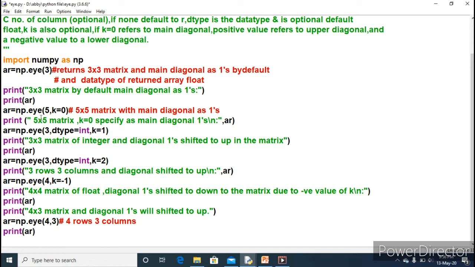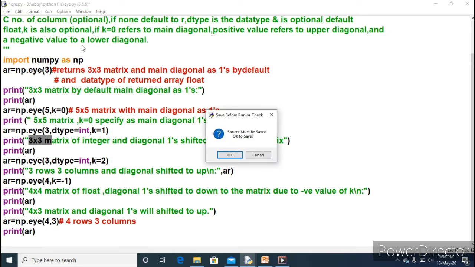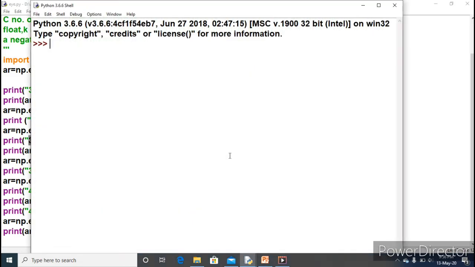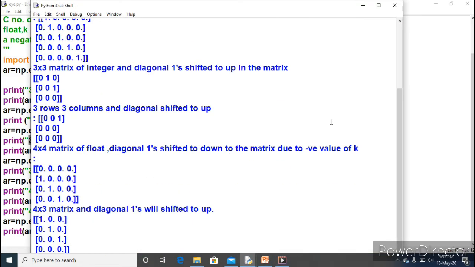For your better understanding, everywhere I have written these print messages. Look at here, everywhere. So it won't create any problem in reading the output. Just look at here. One by one, I will make you understand the output.